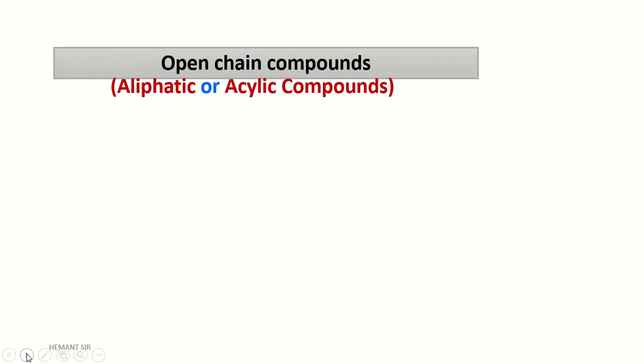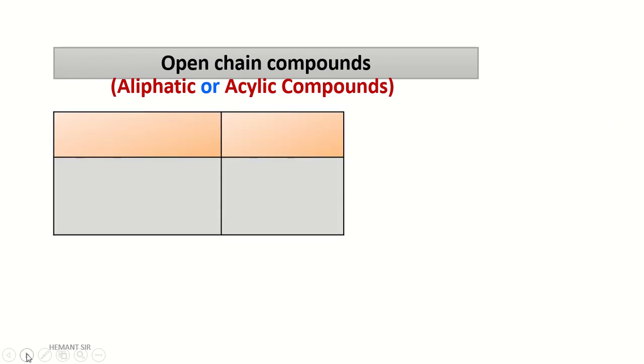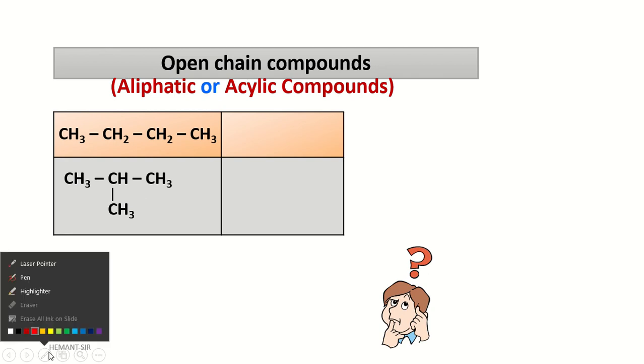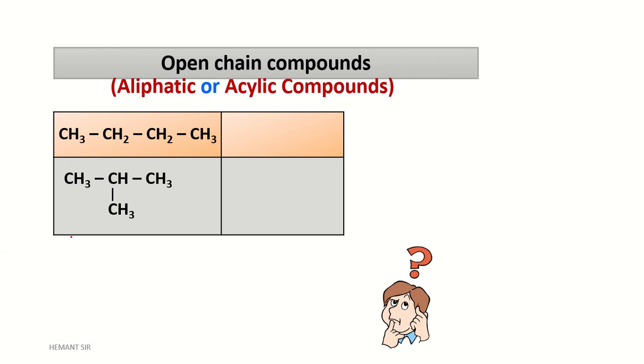Open chain compound is also called an aliphatic or acyclic compound. We have examples. In the first example, like the previous slide, there are 4 carbons in the longest chain arranged in a linear manner.